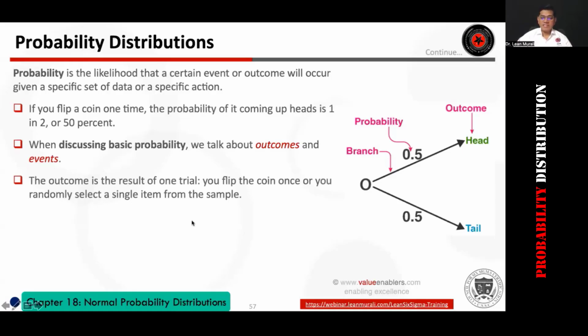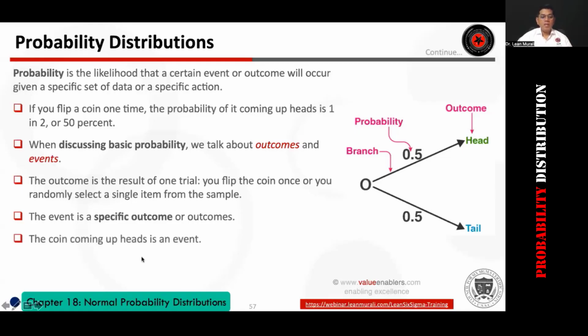Outcome is a result. If you flip a coin once, or you randomly select a single item from the sample, the event is a specific outcome. So we have something called a trial, we have an outcome, and we have an event. These are the things that you need to know. So the coin coming up heads is an event, just for you to understand.